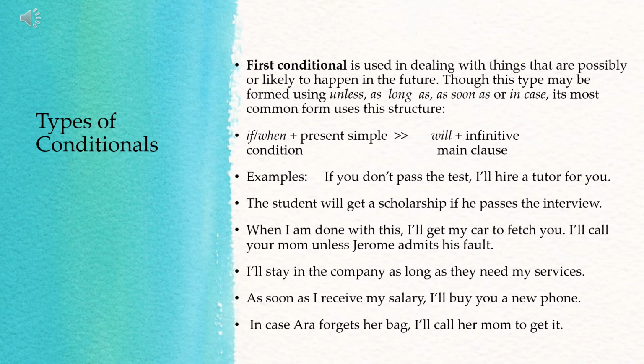Okay? The next, as soon as I receive my salary, I'll buy you a new phone. So what is the condition? As soon as I receive my salary. Then the verb receive, what's the tense? Simple present tense. Now, the main clause you have there, I'll buy you a new phone. That will be the consequence when he or she receives his or her salary. So the tense of the verb is in the simple future tense, will buy.